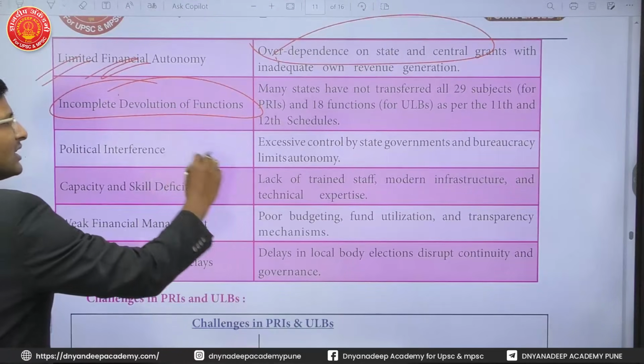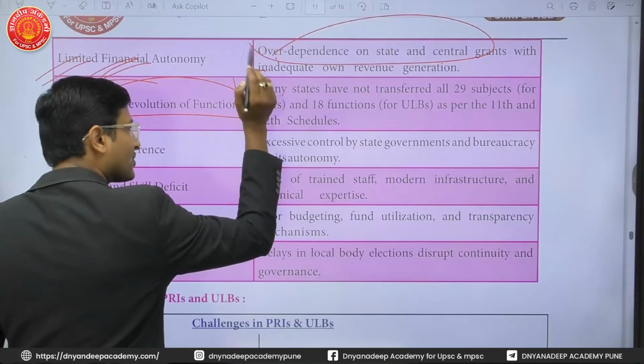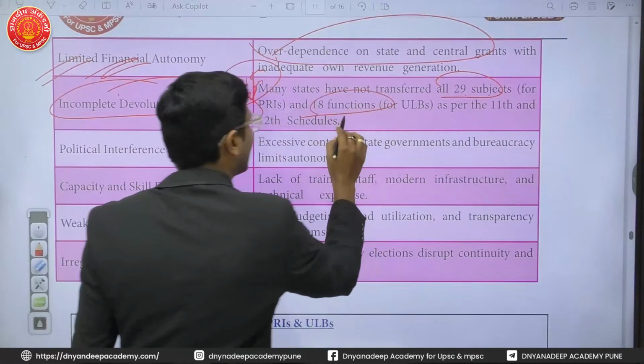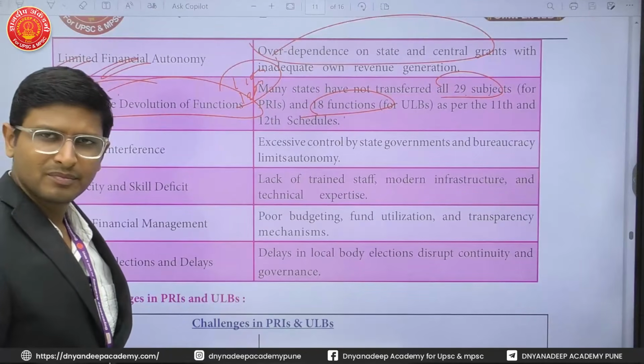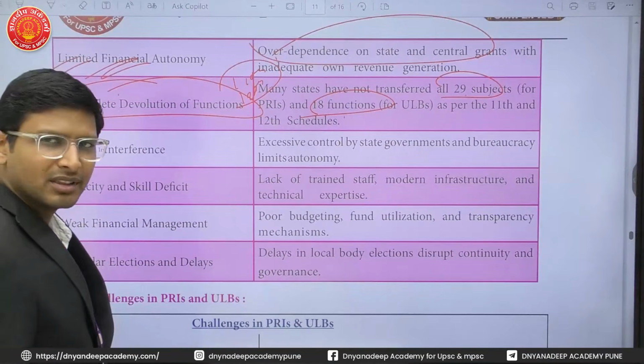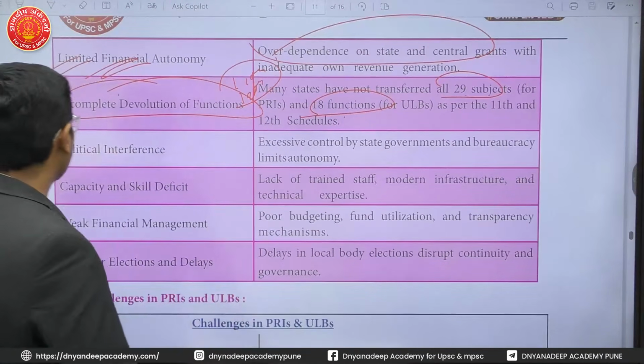Incomplete devolution of the finance, I already told. The constitutional amendment added the 11th schedule and the 12th schedule. In the 11th schedule there are 29 subjects, in the 12th schedule there are 18 subjects, 18 functions, which are not devolved to the Panchayati Raj and the urban local bodies. Very few functions have been given. Most of the functions the state government keeps itself, that is a problem.